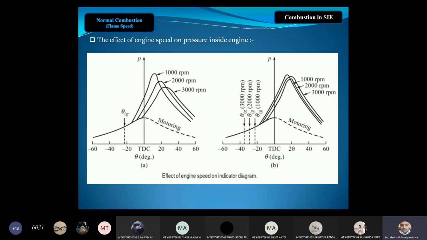Now you can see this is 1000 rpm, 2000 rpm, and 3000 rpm. These are the pressure variations with respect to the position of the engine. Now we can see ignition lag. Where is ignition lag more? Ignition lag is more for 3000 rpm, and it is less for 2000 rpm. Due to the more ignition lag, pressure rise is less, and due to less ignition lag, pressure rise is more for 1000 rpm.